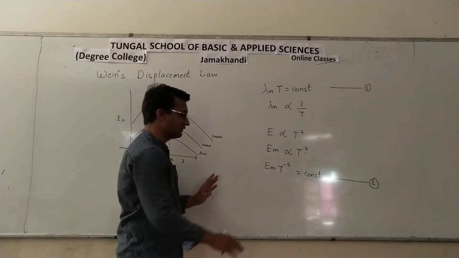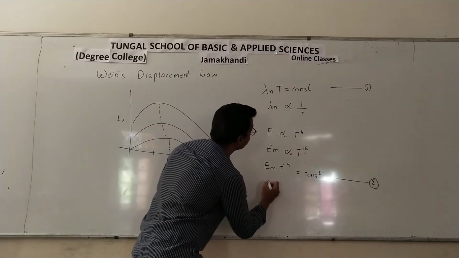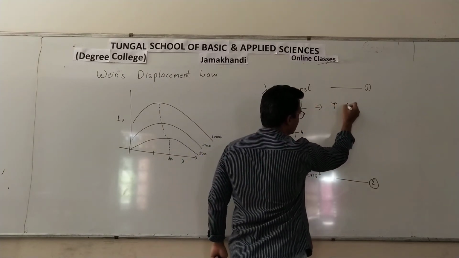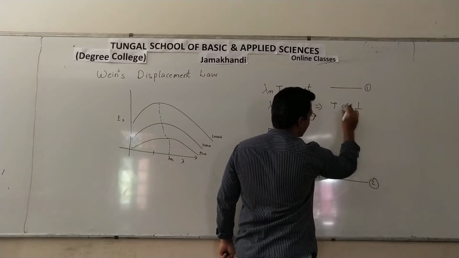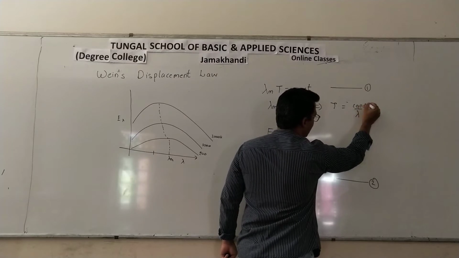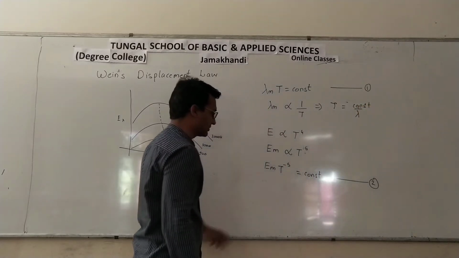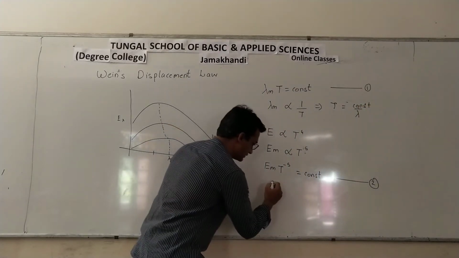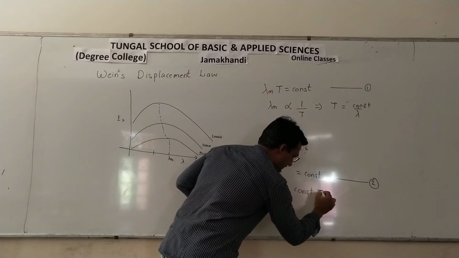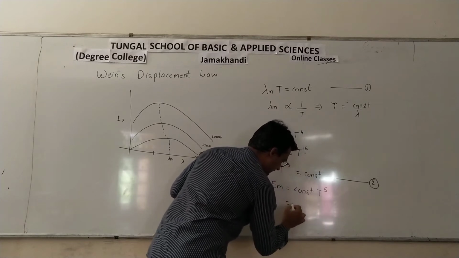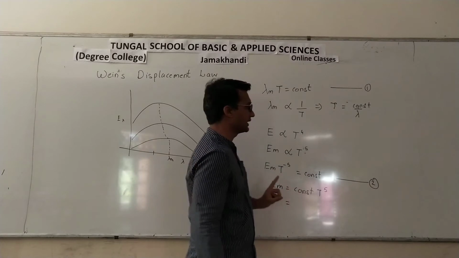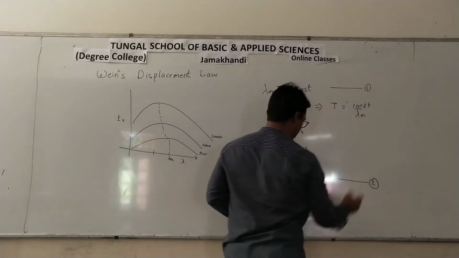So what we will do, in place of this, here we can write temperature is inversely proportional to lambda, or temperature is equal to some constant divided by lambda. So first we will take Em on the other side with T raised to 5, then we will replace this T by this constant divided by lambda m.